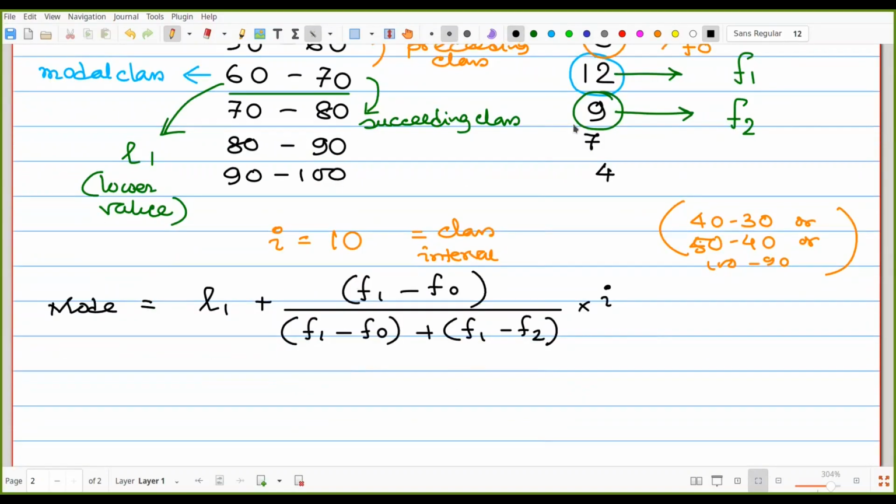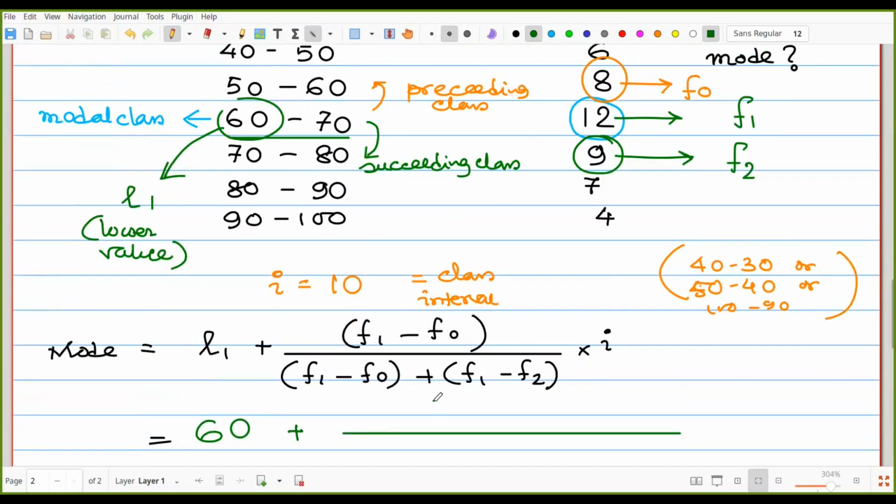So the calculation is just like that. First one, L1, that is our 60, plus F1 minus F0. F1 is equal to 12 and F0 is equal to 8. So 12 minus 8.